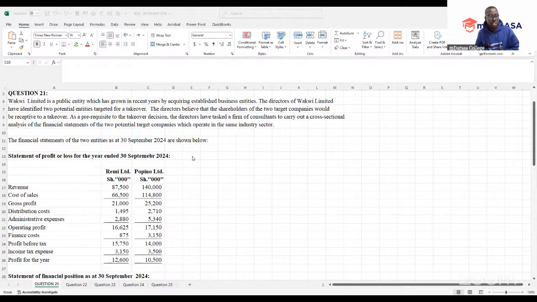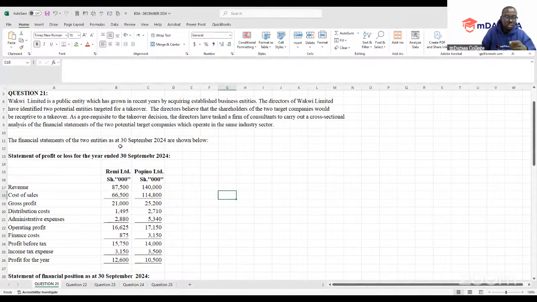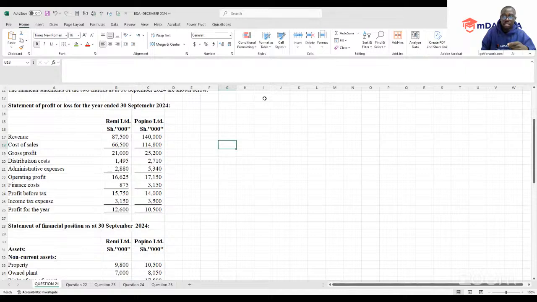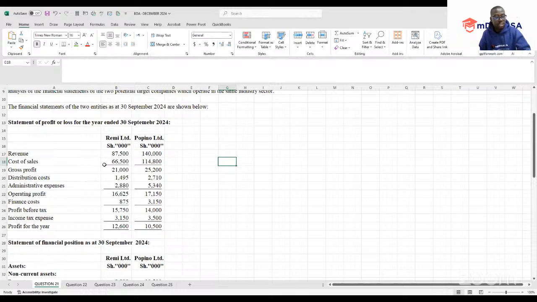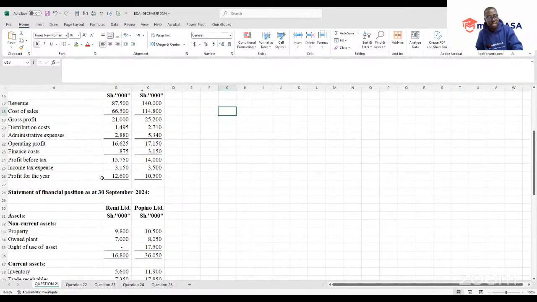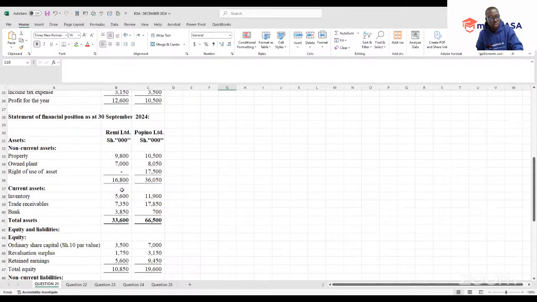So you're told the financial statements of two entities as at 30 September 2024 are as follows. And of course, these are what you're given. We're told that we have the financial statements for the two entities. These are the details that we are given at this point. It will be important for us to note. So these are what you're given here. We have revenue for Remi and Opino Limited. We have our statement of financial position as of 30th September for Remi and Opino Limited.